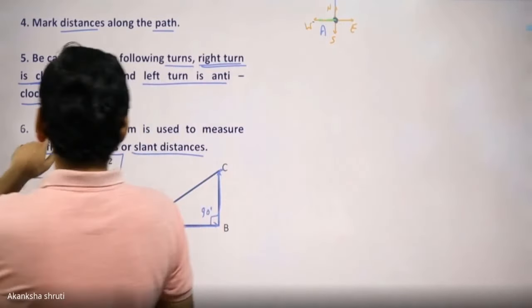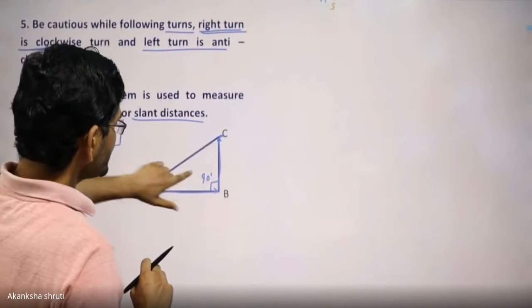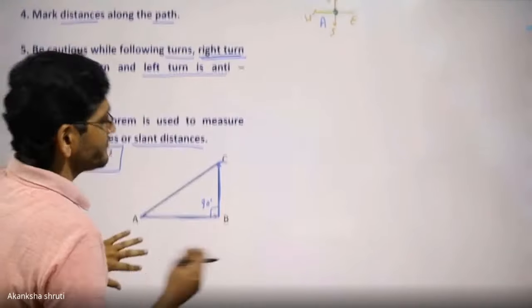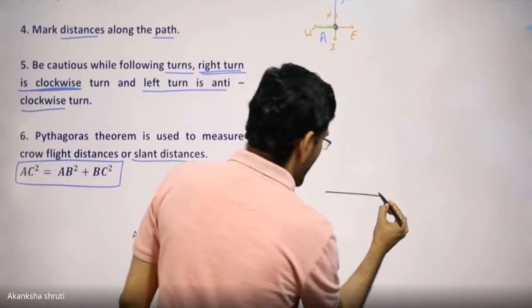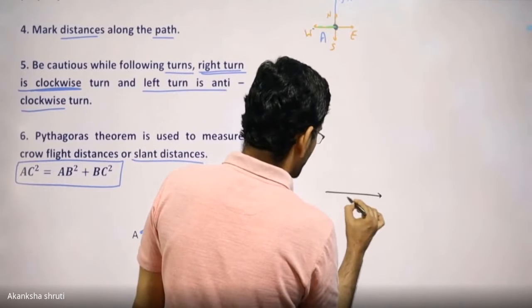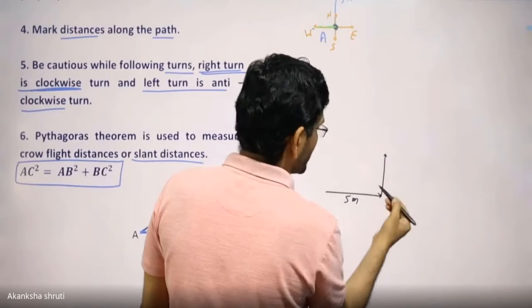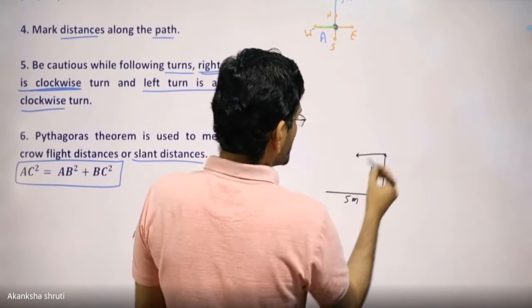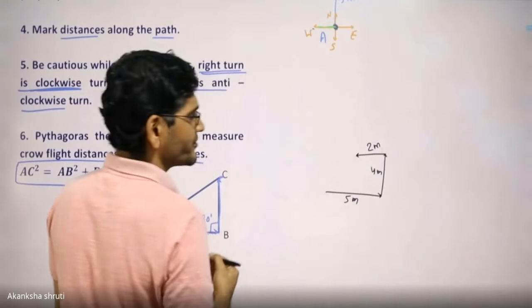Okay, students? So this Pythagoras theorem is very important. Even if the distance is not given in this way, it may be given that the body has moved eastward. Consider this as 5 kilometer or 5 meter, then northward 4 meter, then 2 meter on a left turn, or it may be given westward.